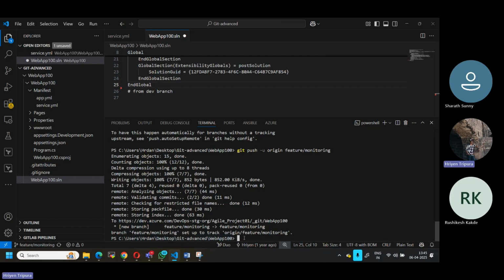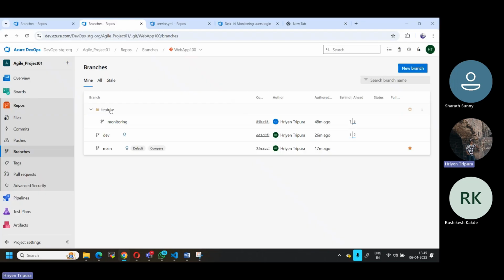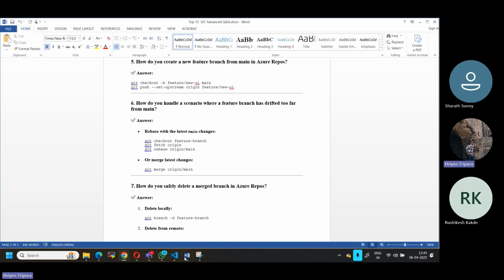Instead of main, let's talk about dev. Let's say you're doing some changes here and everything is good, but remotely in the same dev branch, somebody might have made multiple changes again and again, while your code is still the old code, which is not in sync with the dev branch. So in this situation, what are you going to do? How are you going to get the latest code? That is what this question is asking. Drift means too many changes from main. If it is the main branch, the same scenario applies.